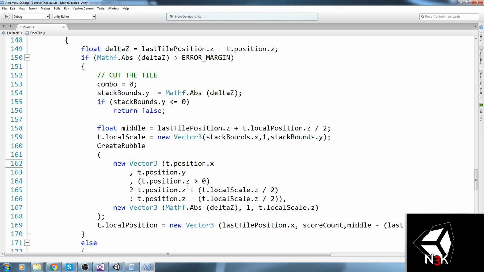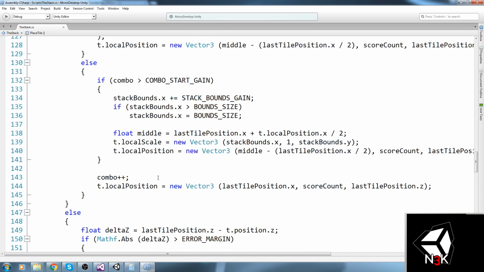Then we say if my position in Z is bigger than 0, then go ahead and do the plus thing, and else you're going to do the minus thing. Should it be local position or position like that? What did I put over here?